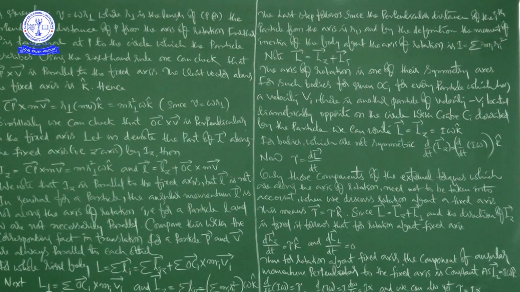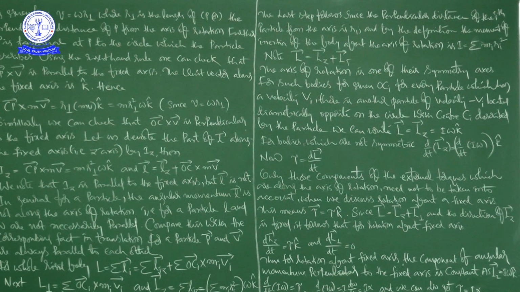There is a relation: L bar is equal to R bar cross P bar. So in this class, our concentration is to discuss the angular momentum in a special case of rotational motion about a fixed axis.